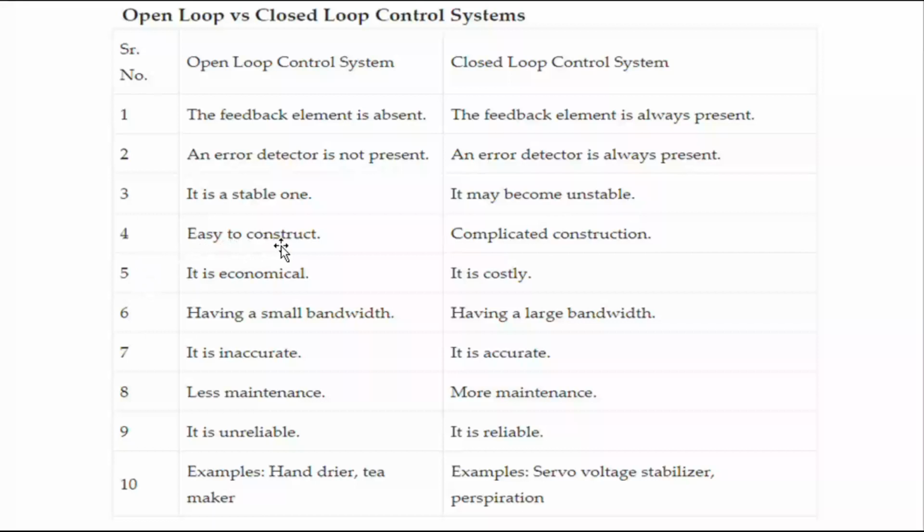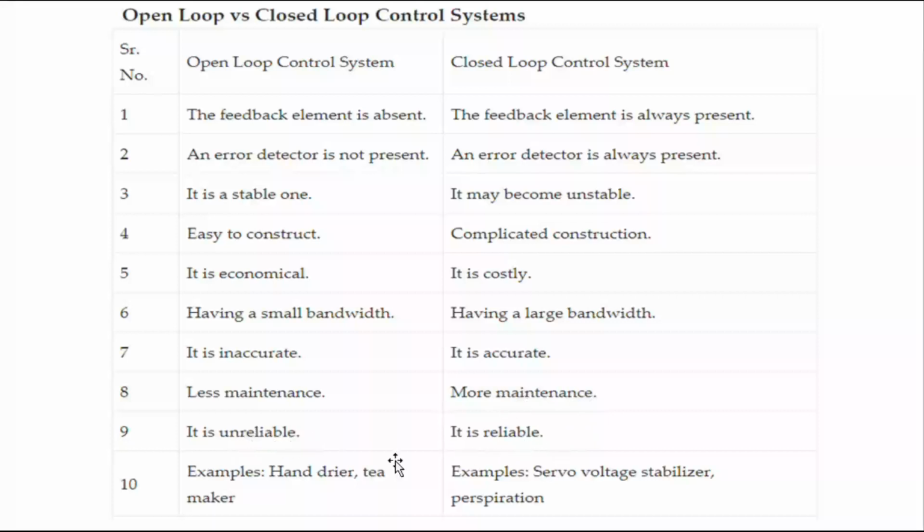Then easy construction, because it's a simple component, so it's easy construction. The closed loop has a complicated construction. The open loop is economical because of fewer components. Here, more components, so it is costly. Open loop has small bandwidth; here it's a large bandwidth. Open loop is inaccurate in output accuracy; closed loop is accurate. Less maintenance, fewer components, so it requires less maintenance. Here more components are there, so it's more maintenance. Open loop is unreliable, because the output is not accurate.